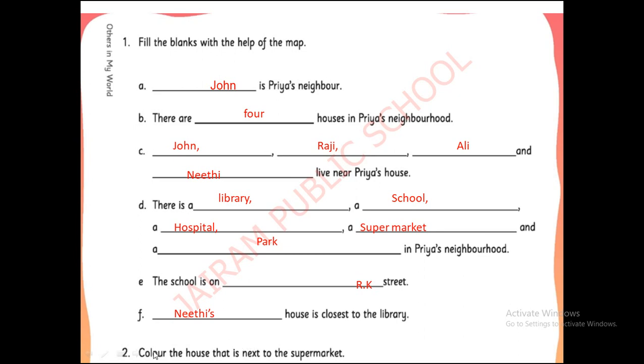Super. Now, second question. Color the house that is next to the supermarket. You have to observe the map and say which house is next to the supermarket. Of course, whose house is there? Yeah, Niti's house is there next to the supermarket. Super. You have to color it. Color Niti's house colorfully. Okay, that is the task here.